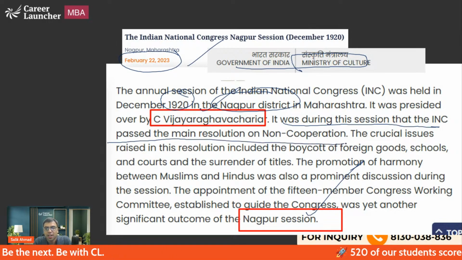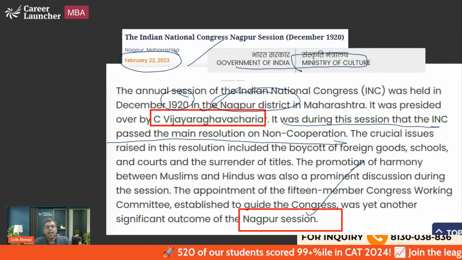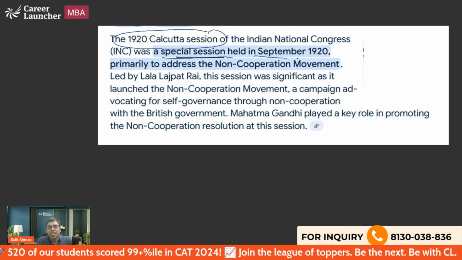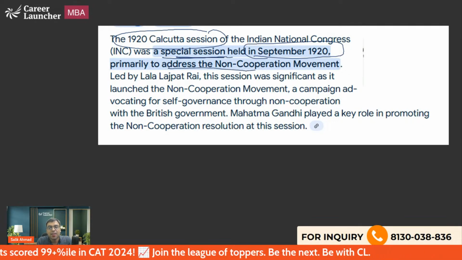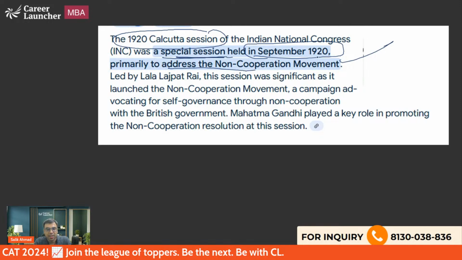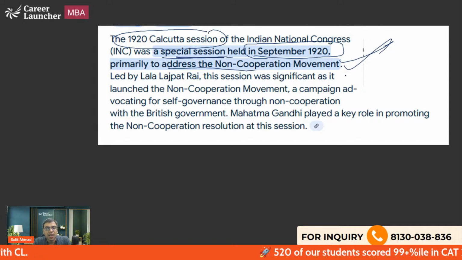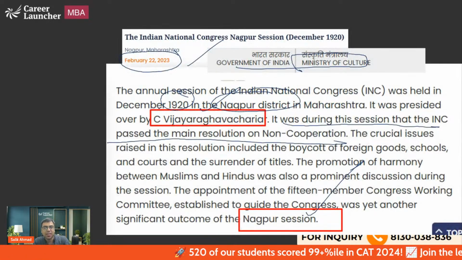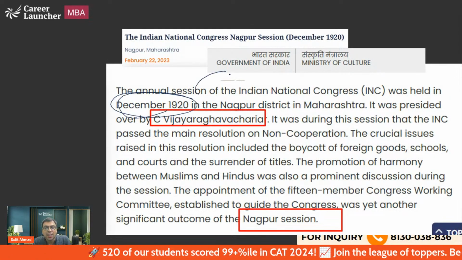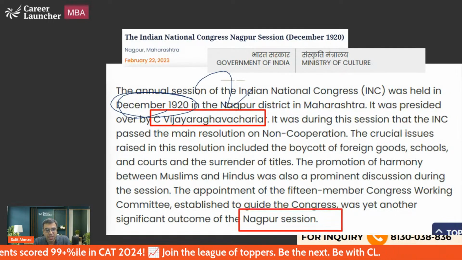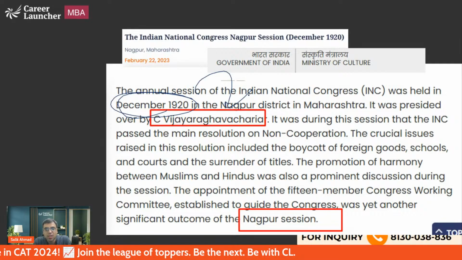It was during this session that the INC passed the main resolution on the non-cooperation movement. You can see that the 1920 Calcutta session was a special session held in September 1920, which actually gave the approval for the non-cooperation movement. But this was a special or mid-term session, so it is not considered a full-fledged session. The full-fledged session, which used to happen every year in December, finally approved the non-cooperation movement in Nagpur, which happened in Nagpur district.